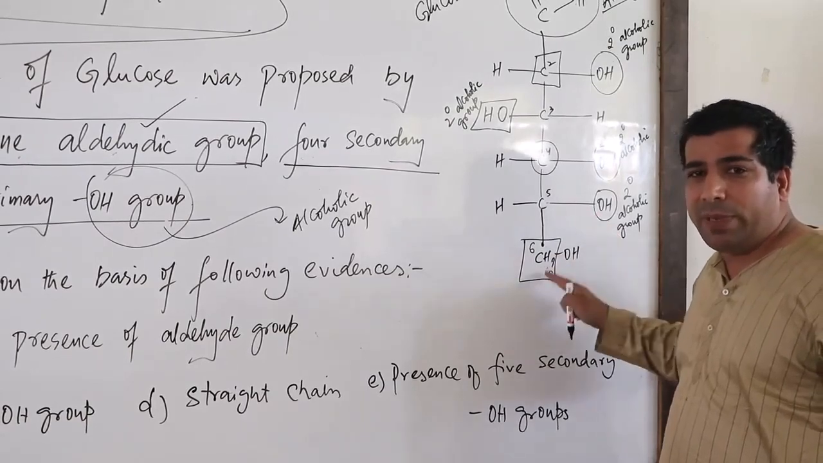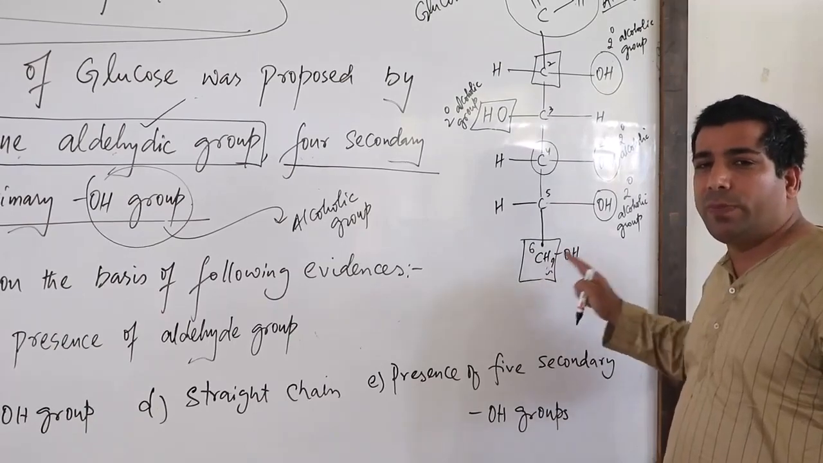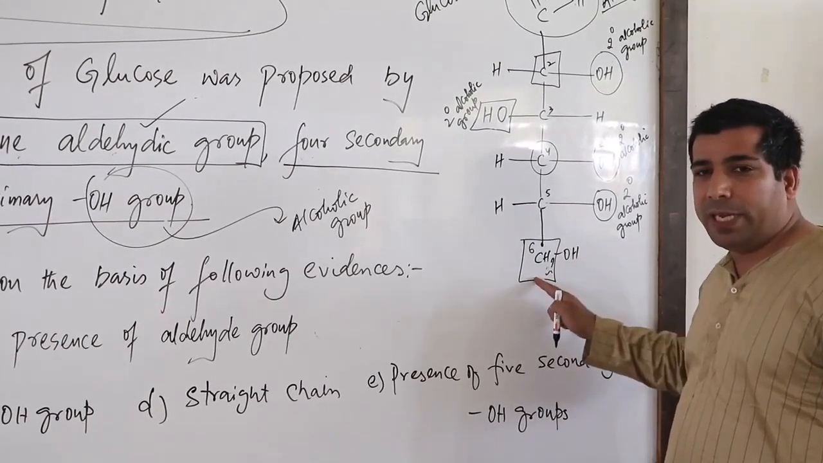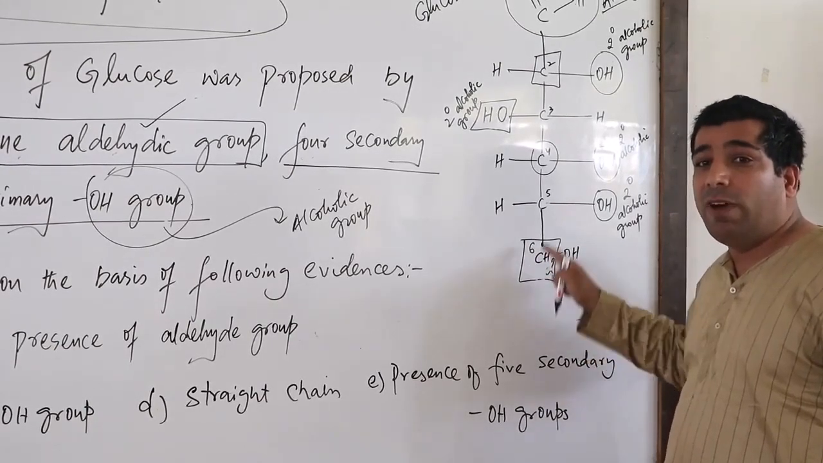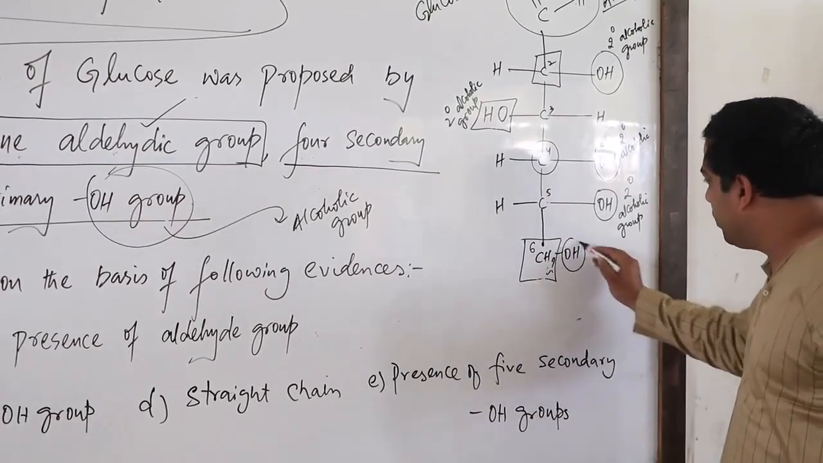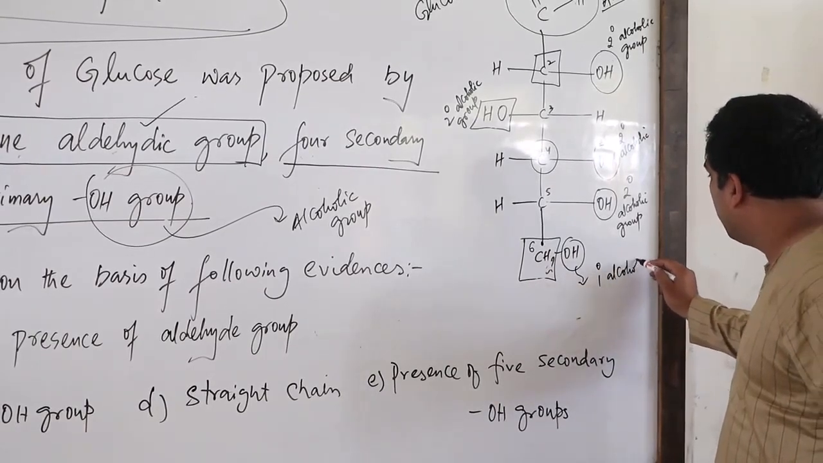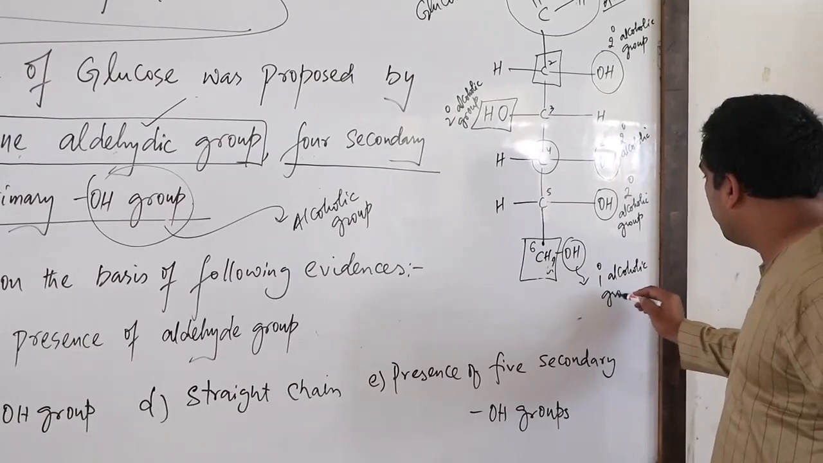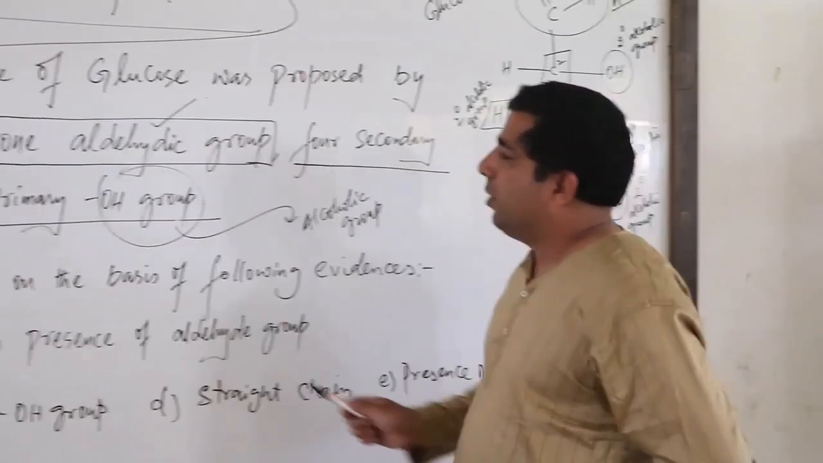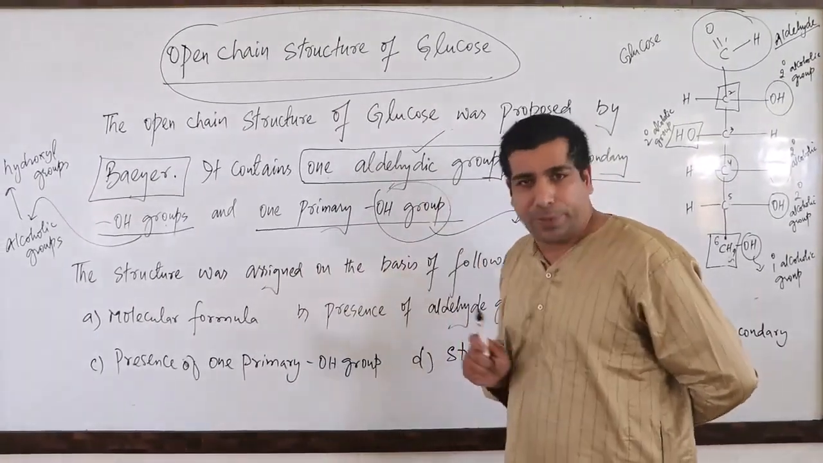And on this primary carbon we have an OH group. When you have an OH group on a primary carbon, and the primary carbon is attached to only one other carbon directly, this alcoholic group, OH group, will be known as a primary alcoholic group. So my dear friends, we have here one primary alcoholic group, OH group.